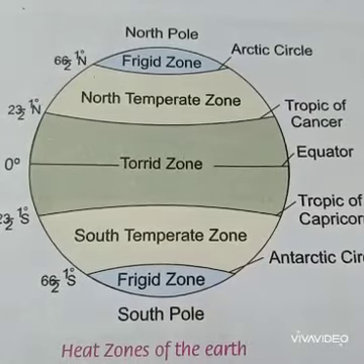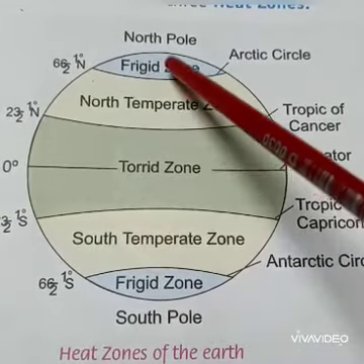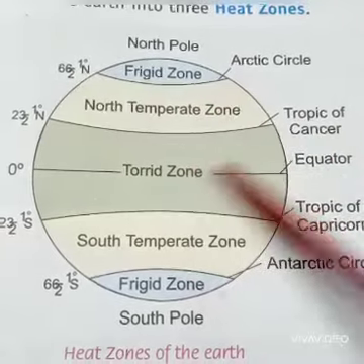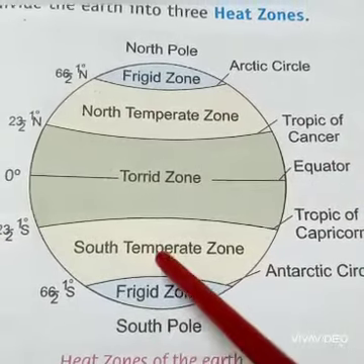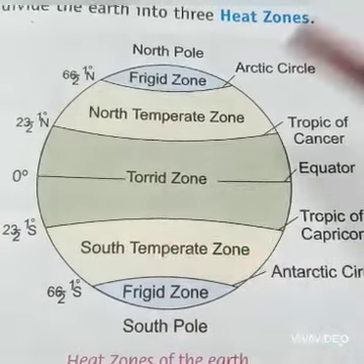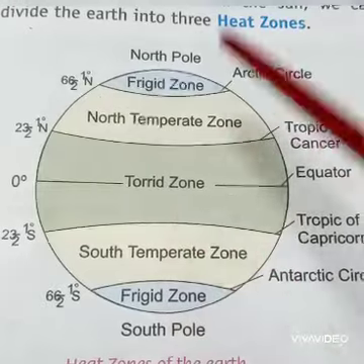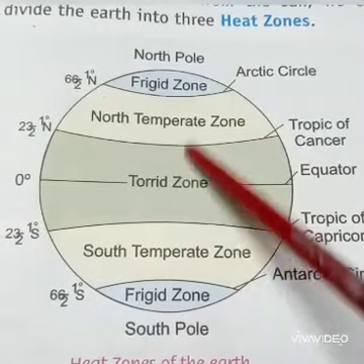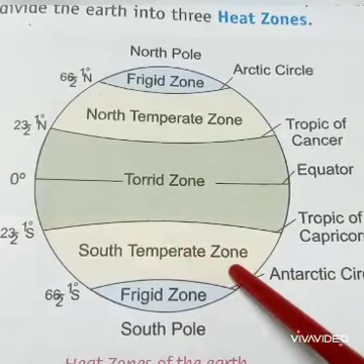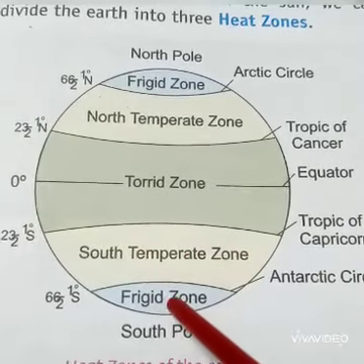Second one, frigid zone. The area lying between the Arctic Circle and the North Pole in the northern hemisphere and between the South Pole and the Antarctic Circle in the southern hemisphere are known as frigid zone. These areas are located far away from the equator and receive the slanting rays of the sun. Hence, they are cold regions.